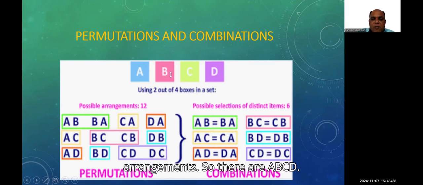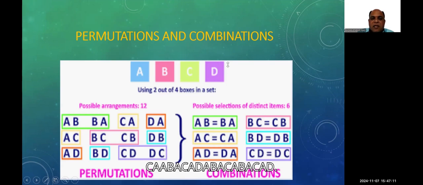So there are A, B, C, D, 4 letters. Using 2 out of 4 letters, how many ways can we arrange? Here in permutation, the arrangement sequence is important, so AB is completely different from BA.